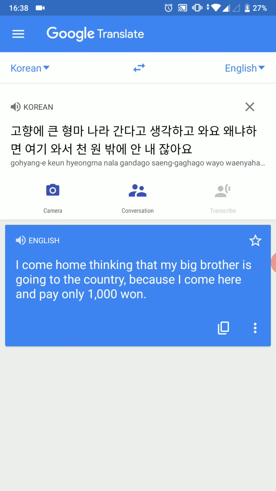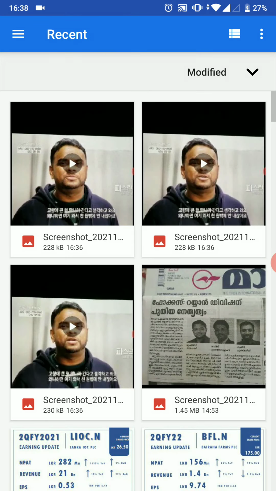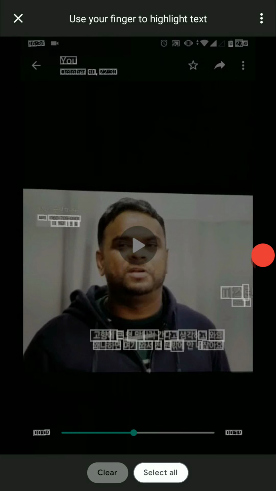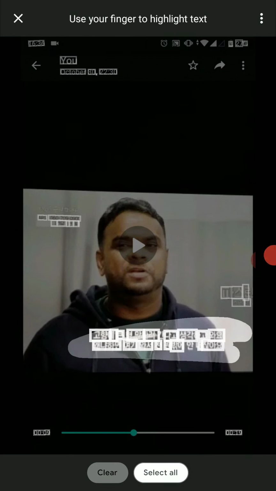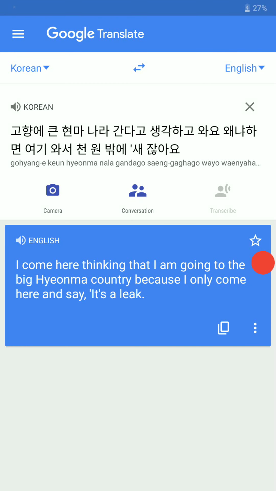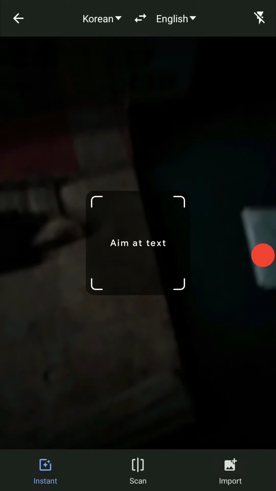Let me try another image. It's not working. Okay, I didn't get the correct translation. Let me try this one. That's why I took several screenshots. Sometimes it's not translated the correct way. I came here thinking that I am going to be a big country because I only came. It's a wrong translation. Definitely, it's not saying like that.